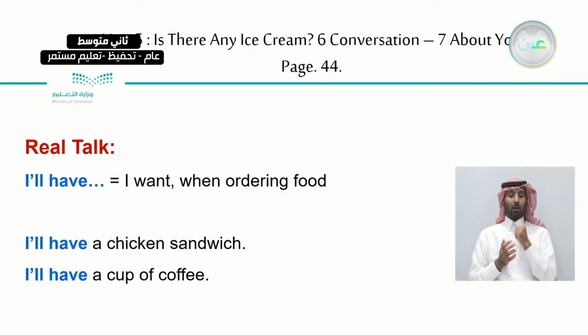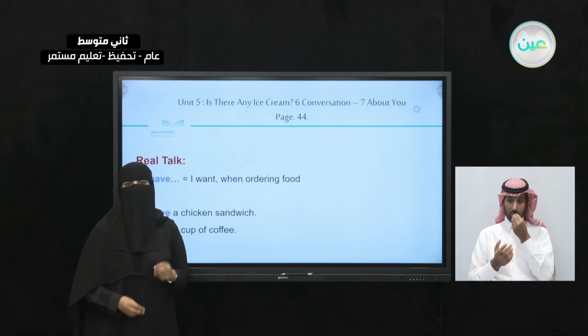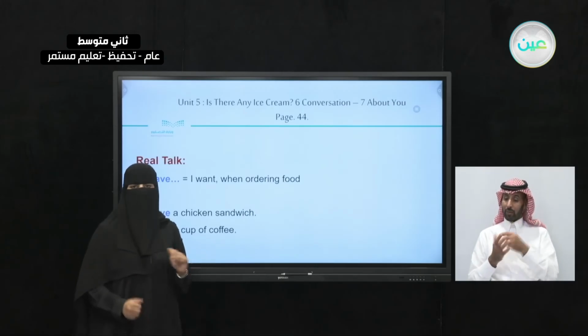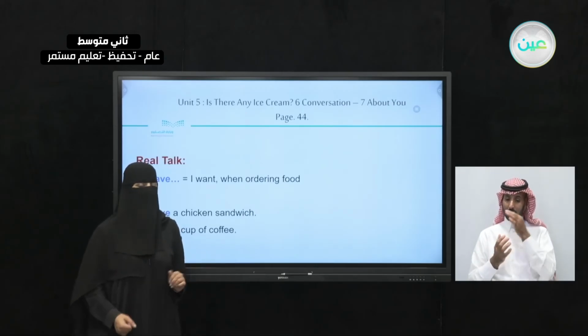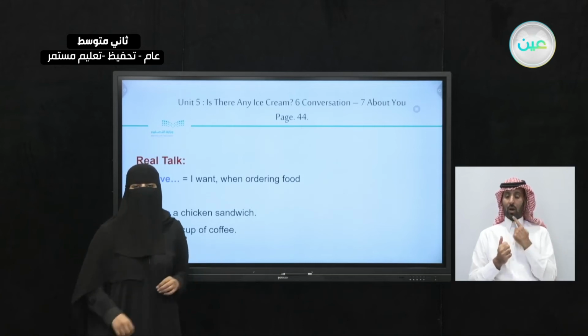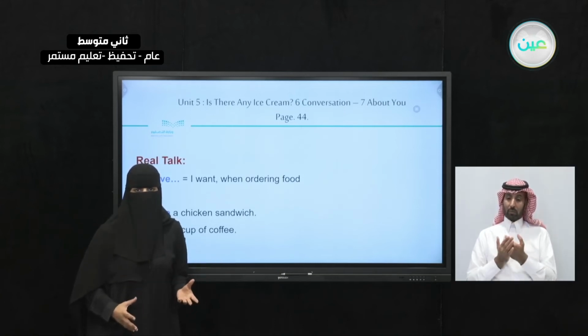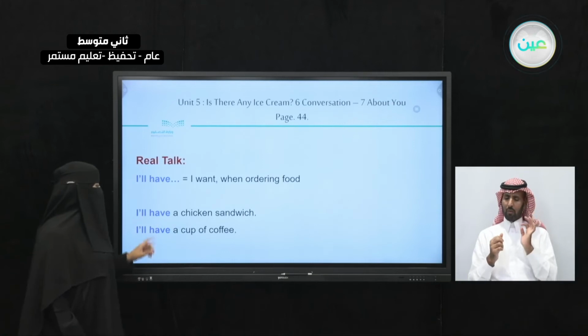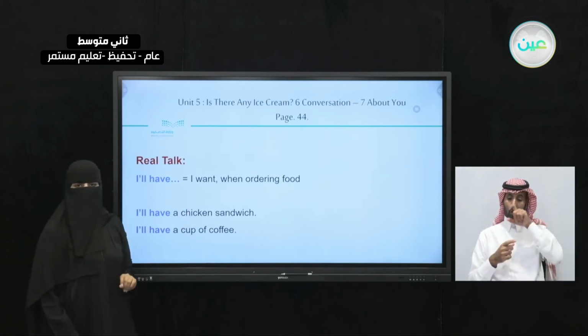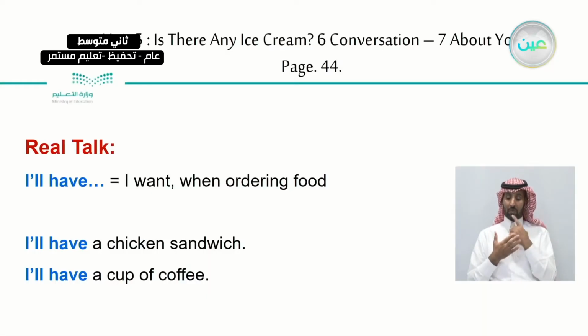I'll have. So it means I want, when ordering food. I'll have the salad. I'll have the steak. I'll have the tea. And you can choose anything from the menu. So let's take a look here. I'll have a chicken sandwich, or I'll have a cup of coffee. So that means I will take it or I want it from the menu.